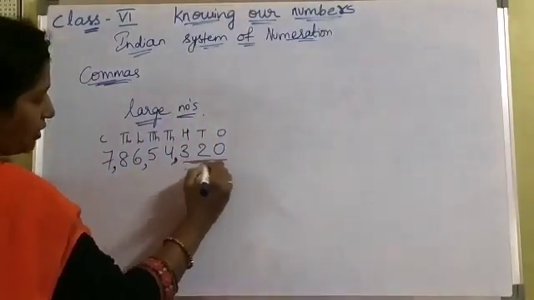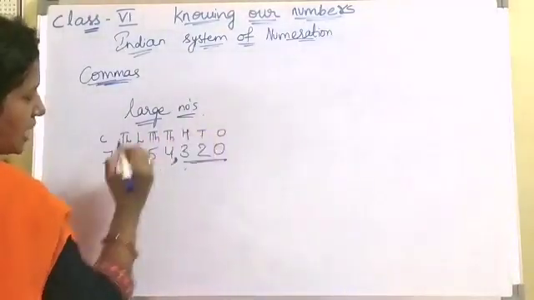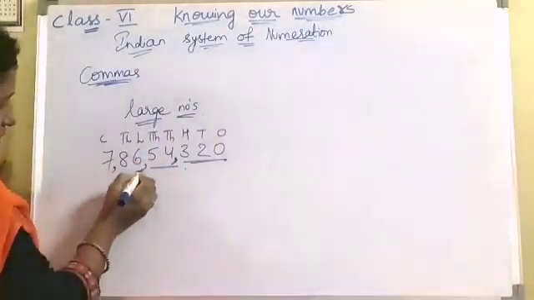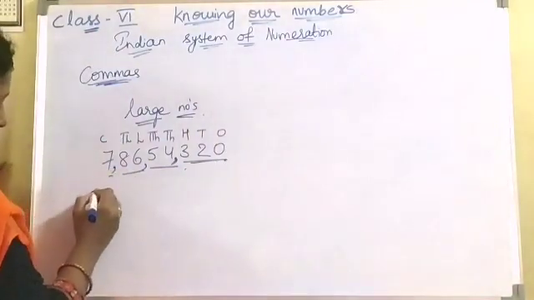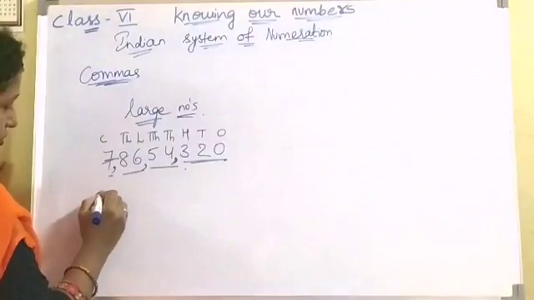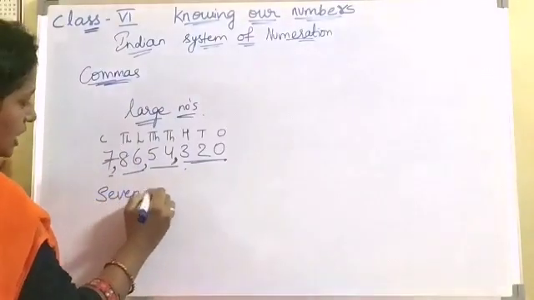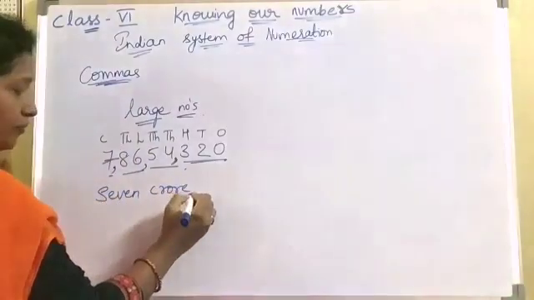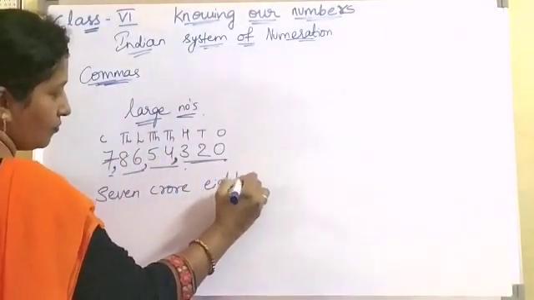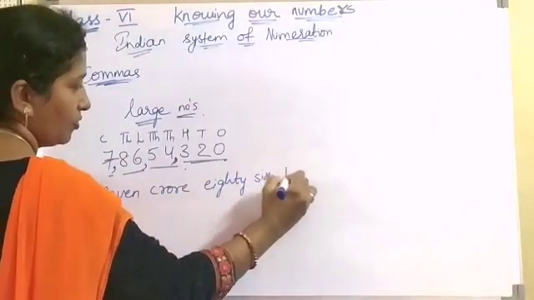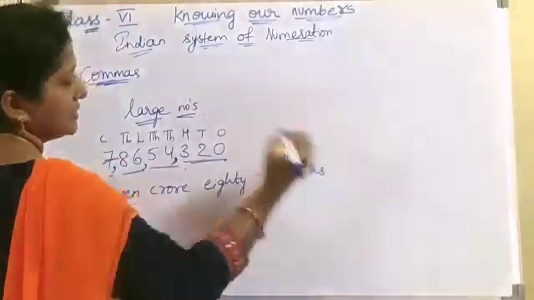Now how to write this number name? Here we have ones, tens, hundreds, thousands, 10,000s, lakhs, 10 lakhs and crores. First we should start from crores. What is the number in place of crores? 7. So we write 7 crore. How many lakhs here? 86 lakhs.